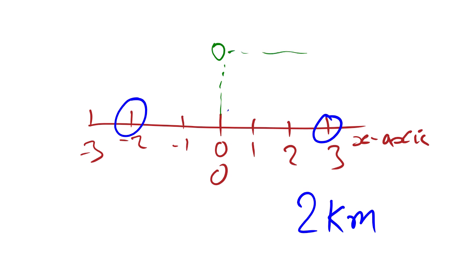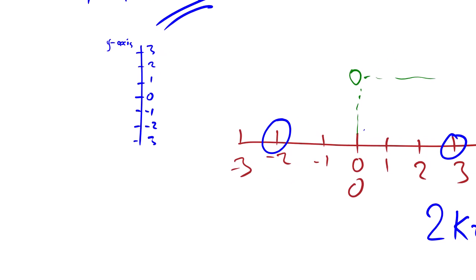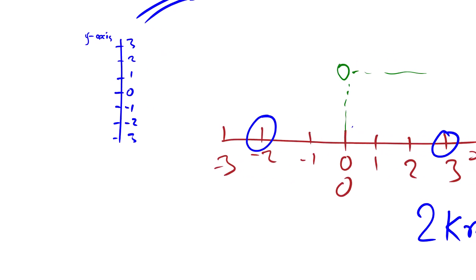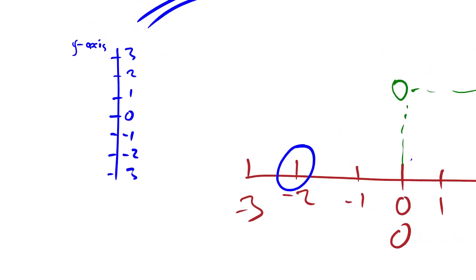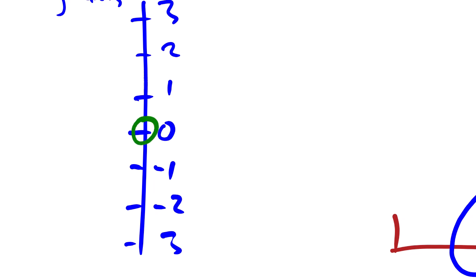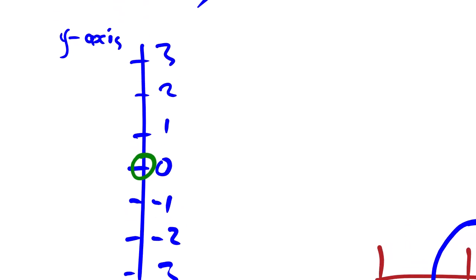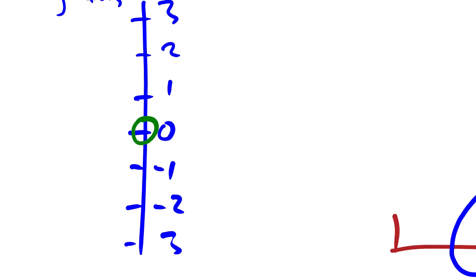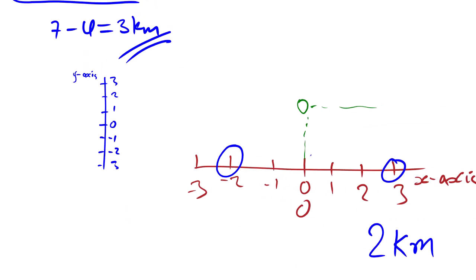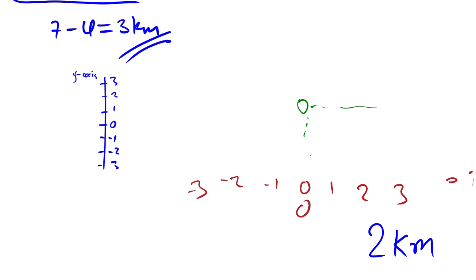So that's why for any vertical movement, we use the y-axis. Imagine this thing is here and it moves up to this, then you have 3 on y. That's why we integrate these two lines together so that we get an accurate presentation in 2 dimensions.